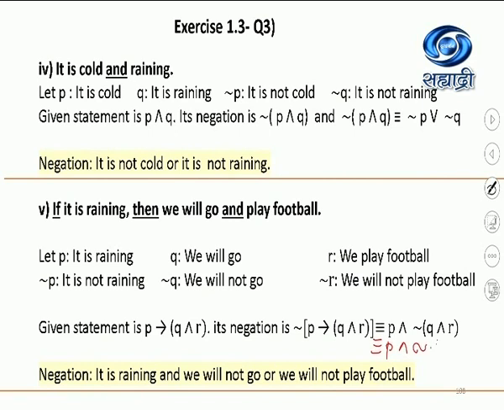This negation is equivalent to P and (negation Q or negation R), because your original statement was P implies Q and R. This is a very nice example of the compound statement where it has three different P, Q, R statements and two different connectives are used. So you can note it down in your notebook. It is the fifth problem from question 3 of 1.3. Okay. So now we move over to the next part.